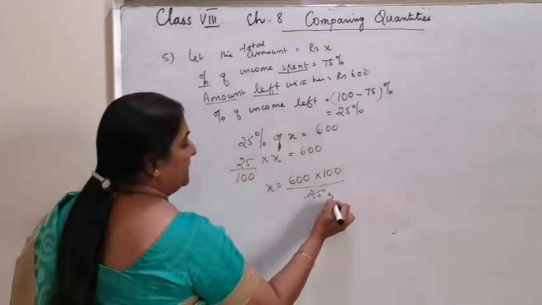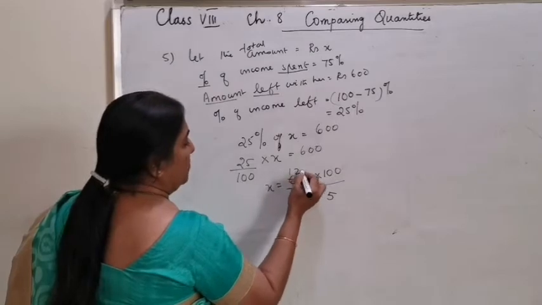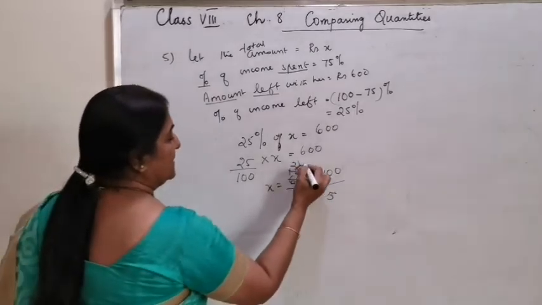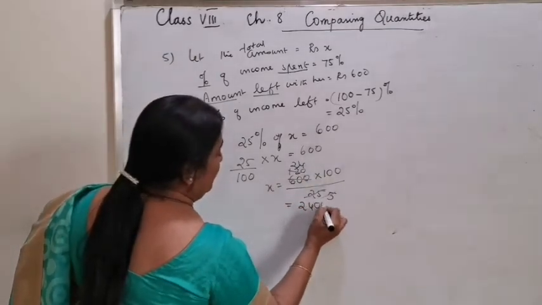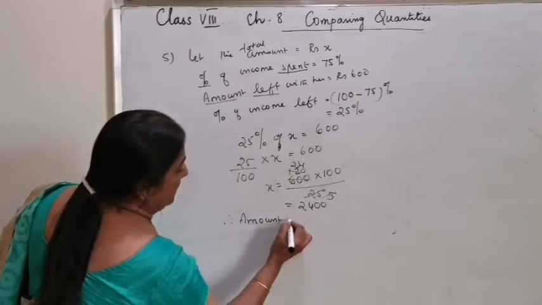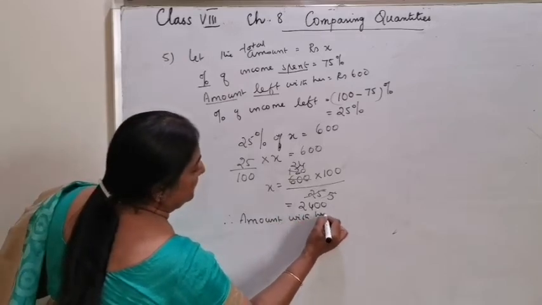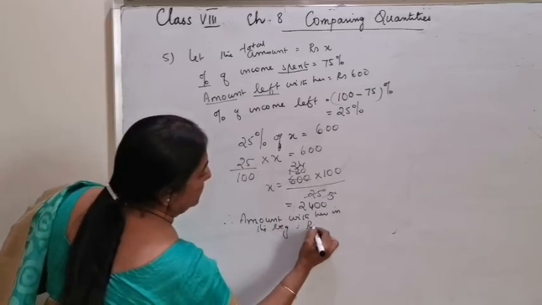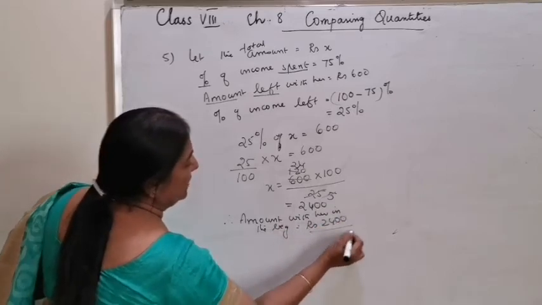Simplify with 5. 5 5s are 25 and 120. Again with 5, 5 2s are 10, 24, or 2400. Therefore, the amount with her in the beginning is equal to rupees 2400.